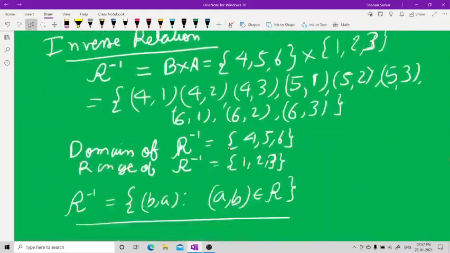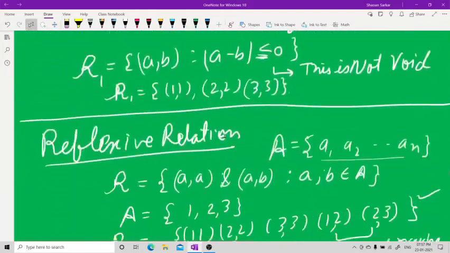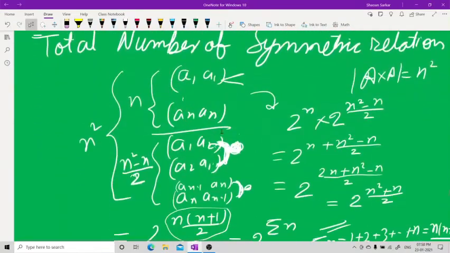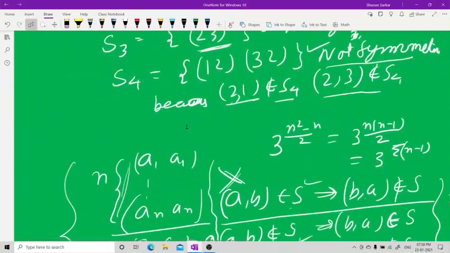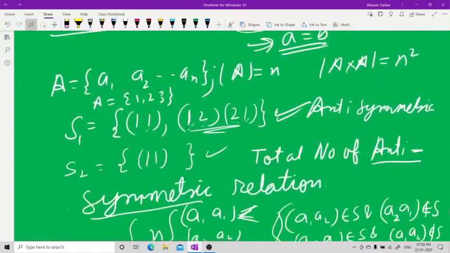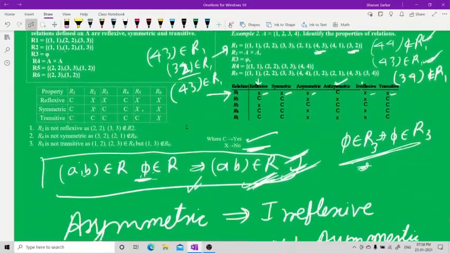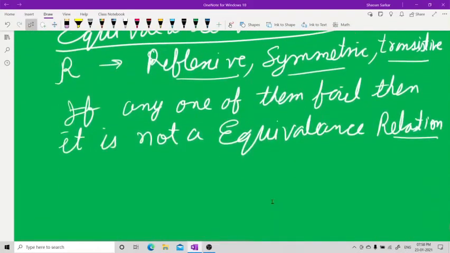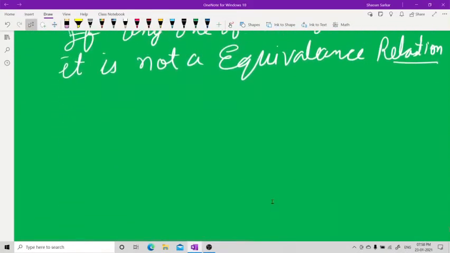Let me now introduce you to the word function. From the word relation, you will come to know. First, you will know set, then you will know relation, and then you will know function. The problem is that in first semester they are teaching you limit continuity of function, and in the second semester they continue teaching you sets and relation and function.